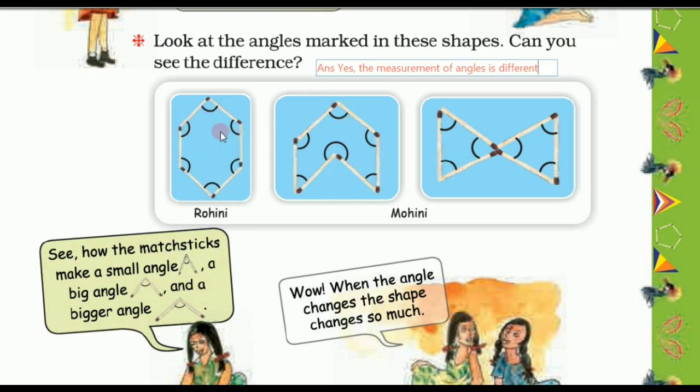The upper part is the same here. 1, 2, 3 angles. Here 1, 2, 3 angles. These 3 angles are the same, but the angles which are made in the lower part are not the same. See here, these 3 angles and here these 3 angles. These angles are different. Measurement of angle is different.